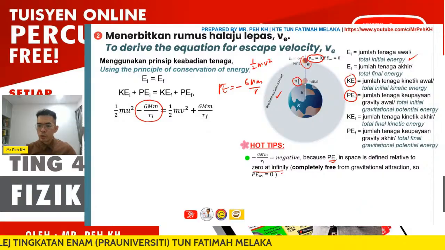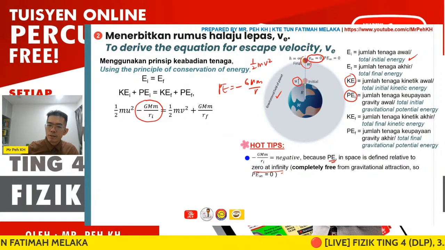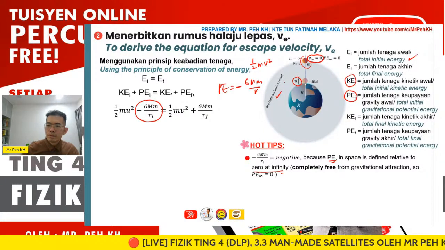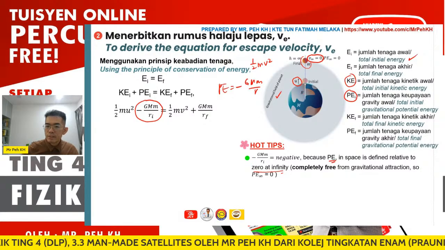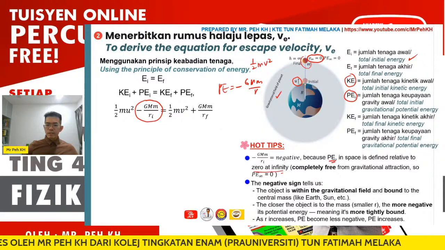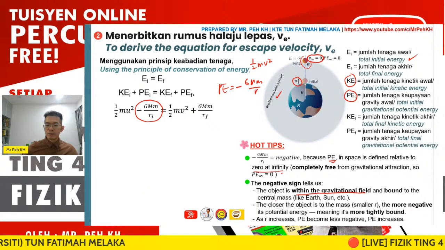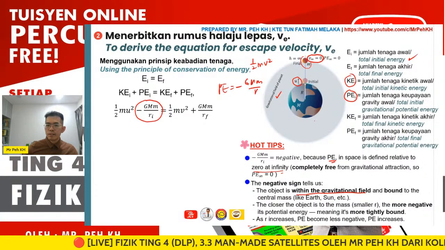So that means the object within the gravitational field of the planet is attracted by the gravitational pull. It does not move freely, so it will be given by a negative value. The negative sign tells us that the object is within the gravitational field, like I mentioned already, and bound to the central mass. So that means it's attracted to the central mass, which in this figure will be the Earth.